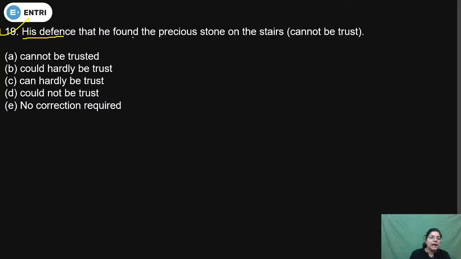His defense that he found the precious stone on the stairs cannot be trusted. Just comment fast students. Is the last question clear to all the students or not? Just comment fast.